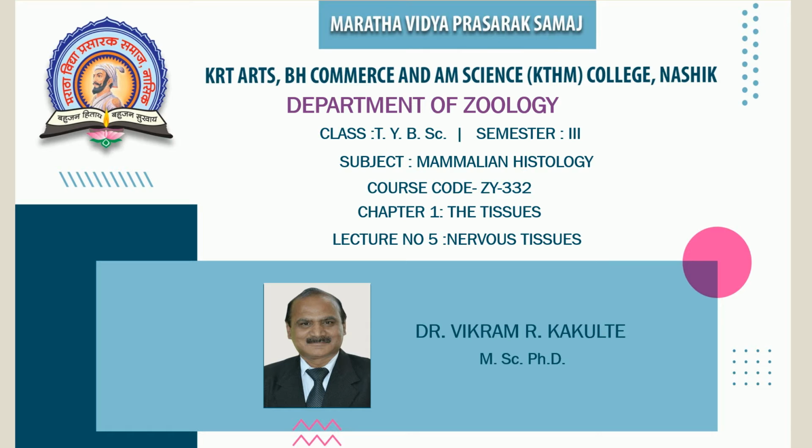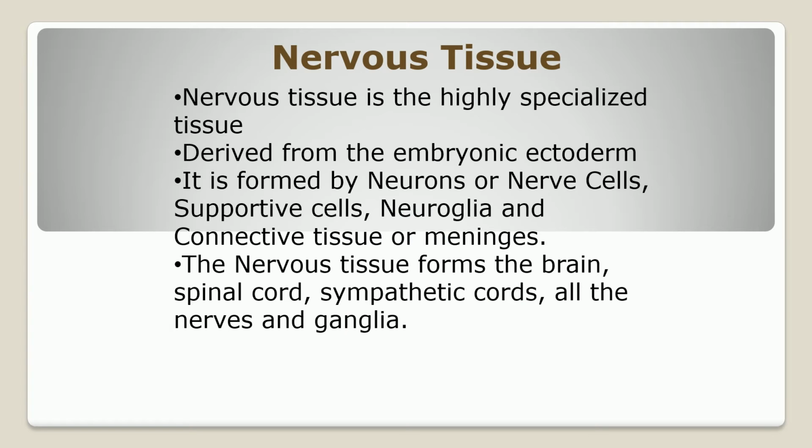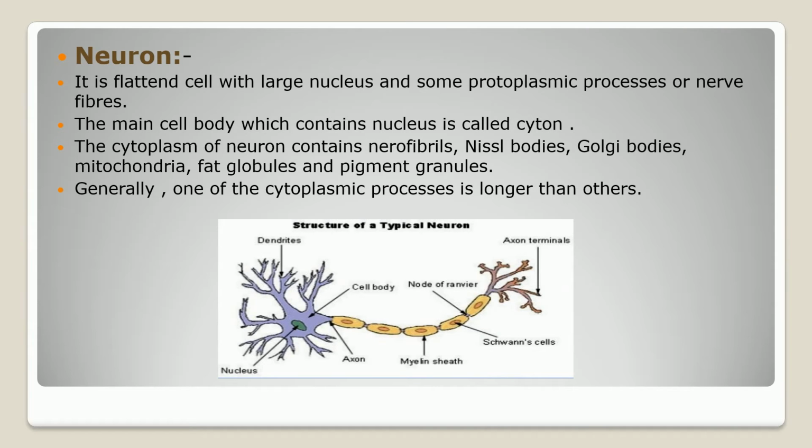Now, this nervous system is highly specialized tissue derived from embryonic ectoderm that is formed by neurons or nerve cells, supporting cells, neuroglia, and meninges. The nervous tissue forms the brain, spinal cord, sympathetic cord, all these nerves as well as the ganglia.